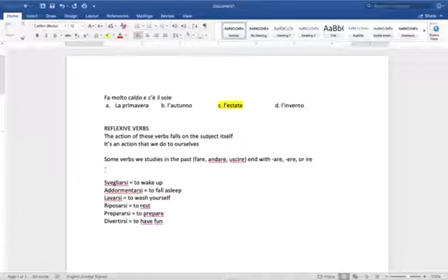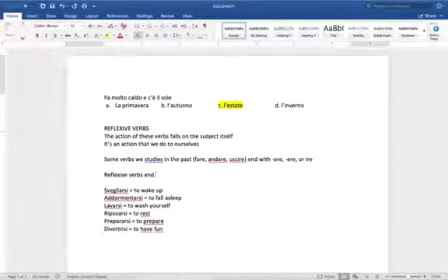Reflexive verbs, instead, end differently, and that's how we recognize them. They end with si. The infinitive of the verb ends with si. However, I want you to understand that even if they end with si in Italian, these verbs still belong to one of these three categories, are, ere, or ire.